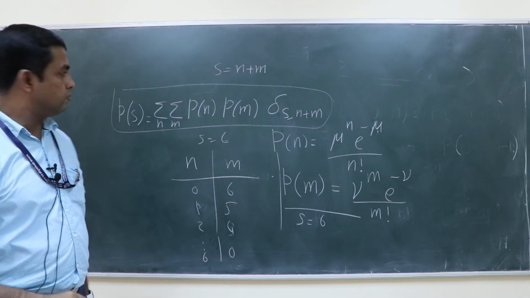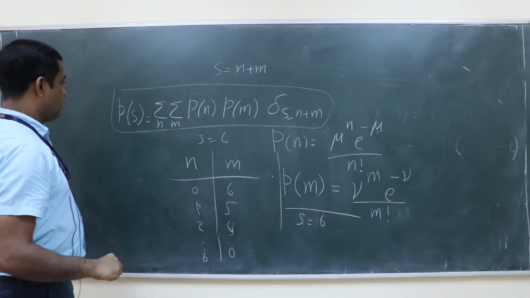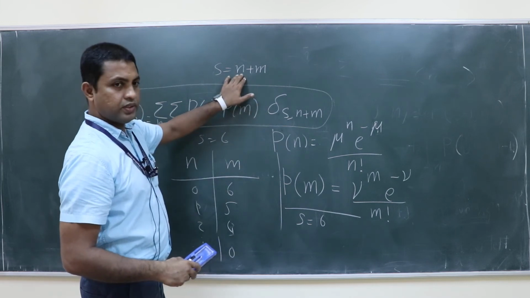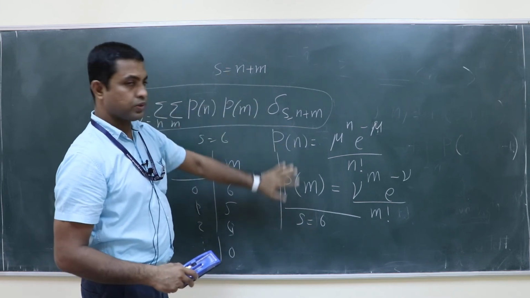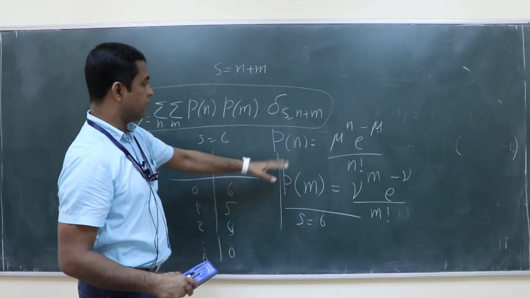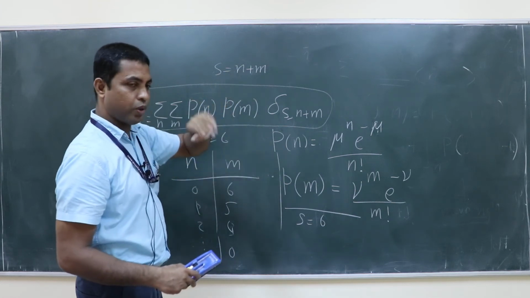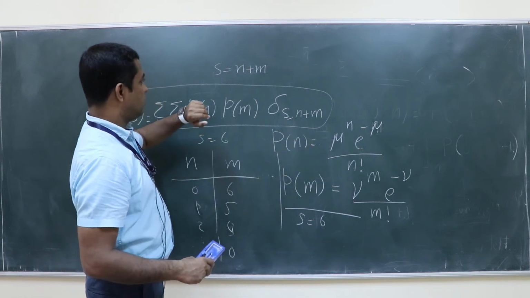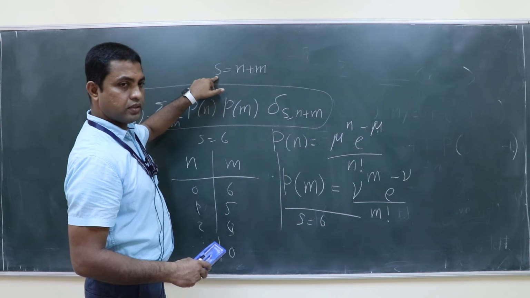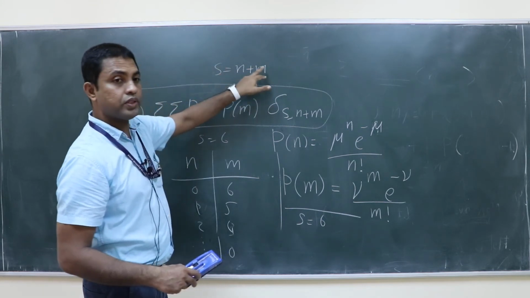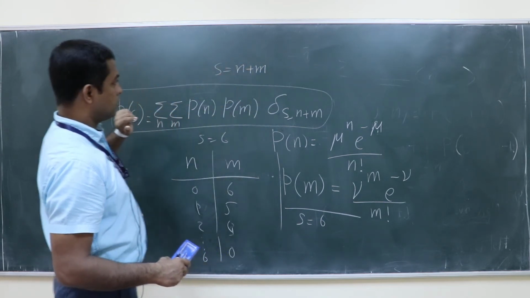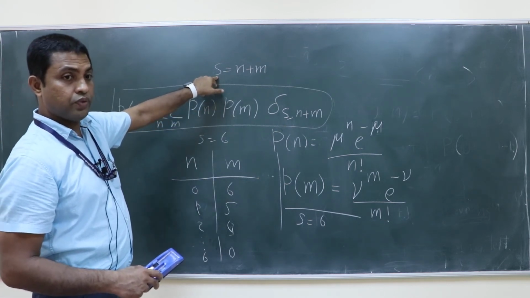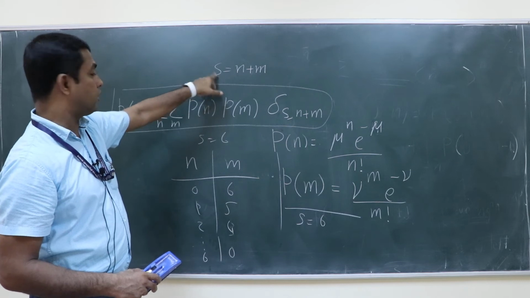Sir, can you explain again? Okay. So the question is, you have two independent events. Each of them has a Poisson distribution. You have not even substituted, so any distribution is no problem. Right now you are looking at a Poisson distribution. So consider another variable S, a random variable which is the sum of these two random variables. So what is the probability for that random variable S? That is the question.